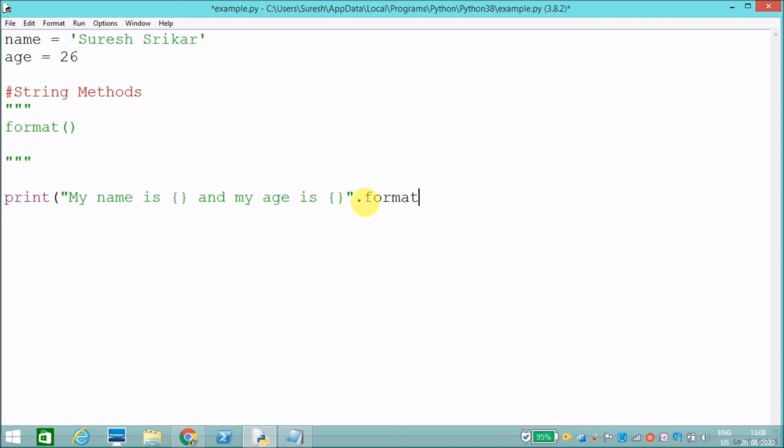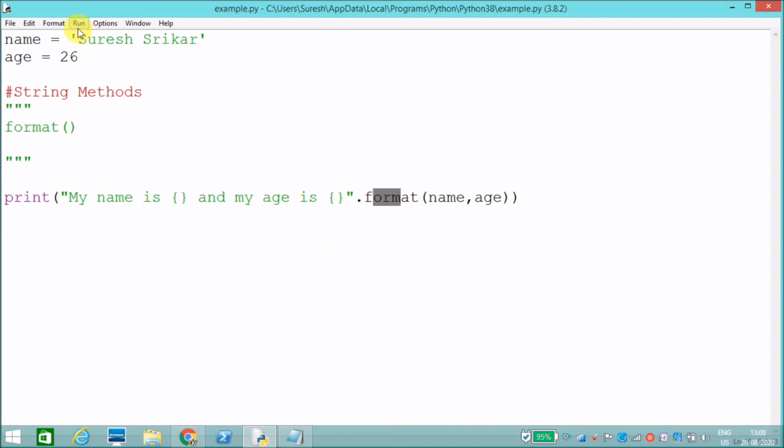I need to pass the variable names. First I need to print name in this one, that's why I'm passing name first. In this one I need to print age, that's why I'm passing age.